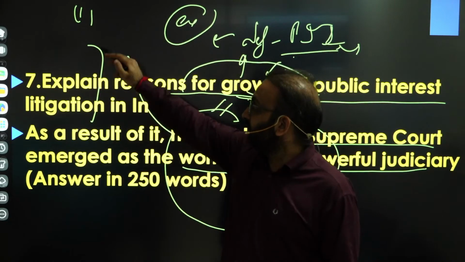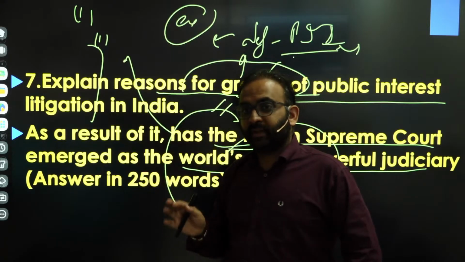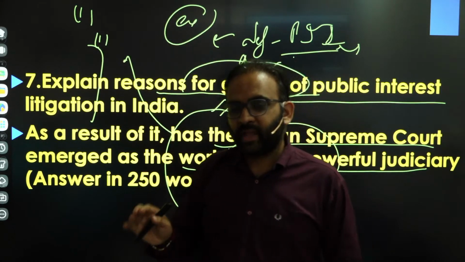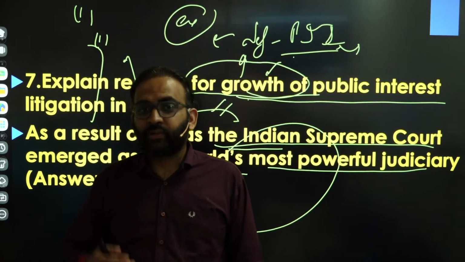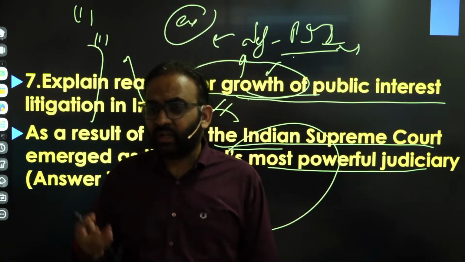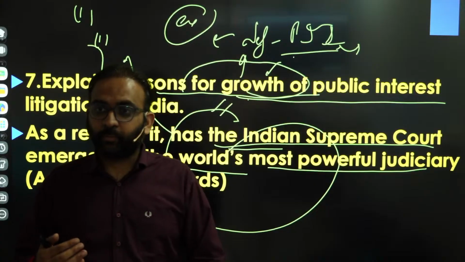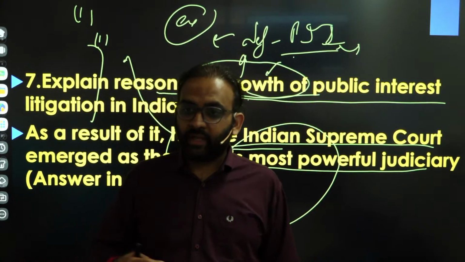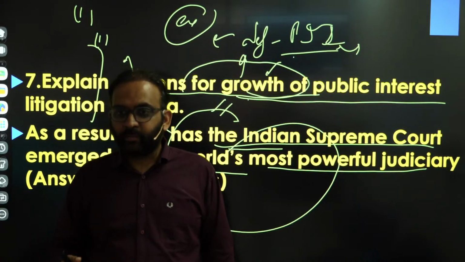Then in the second paragraph, you will talk about how the Supreme Court's power under PIL is not unlimited, unrestricted, or absolute. It is subject to constitutional provisions. It is subject to legislative scrutiny. If the legislature finds that the Supreme Court exercised power excessively, then the legislature by a law or constitutional amendment will rectify it.